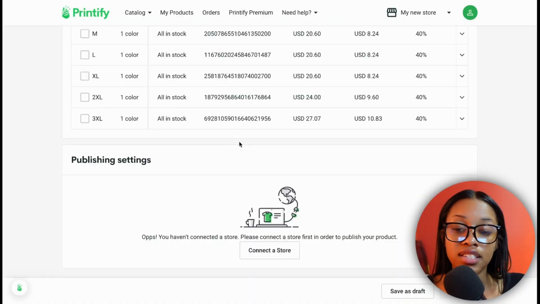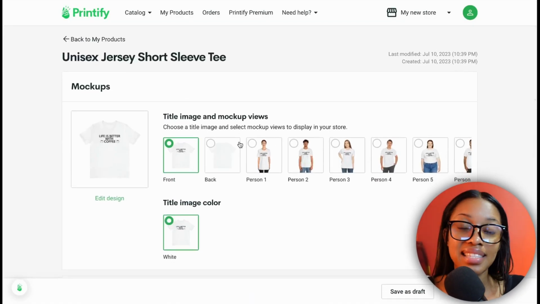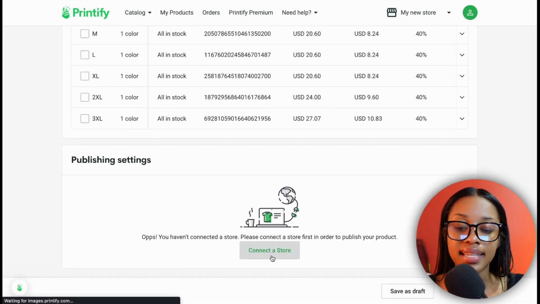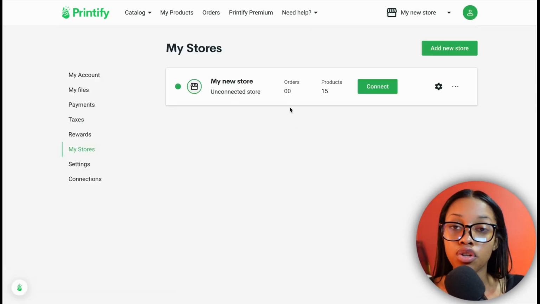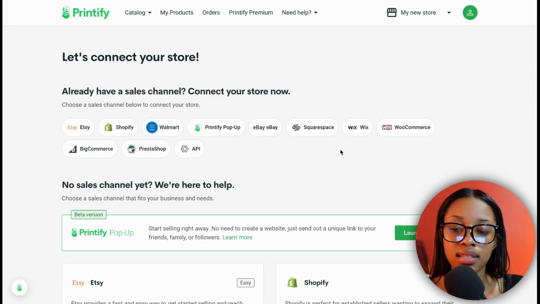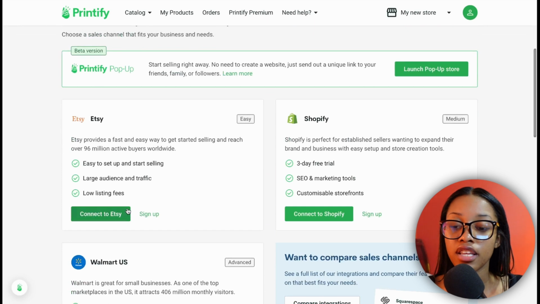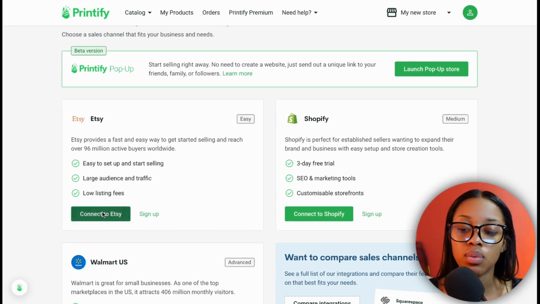And now in order to get your item from Printify onto Etsy, it's quite simple. You just need to scroll all the way down to the bottom and click where it says connect a store, and then it's going to show you this page where you now hit connect again. And then once you've done that, on this page you scroll down just a little bit and the first thing you see is connect to Etsy. You just want to click onto that.